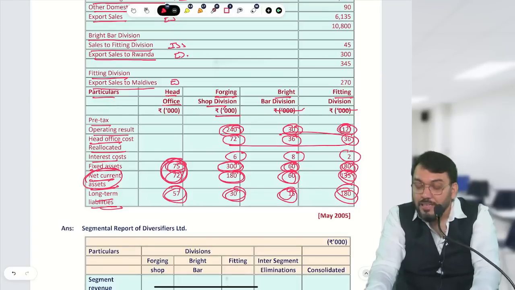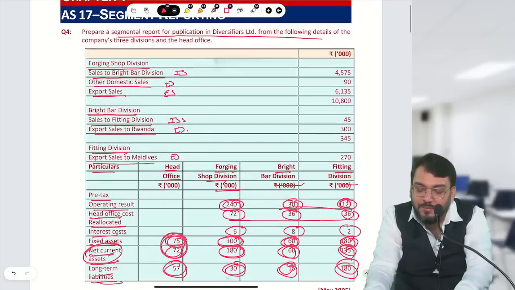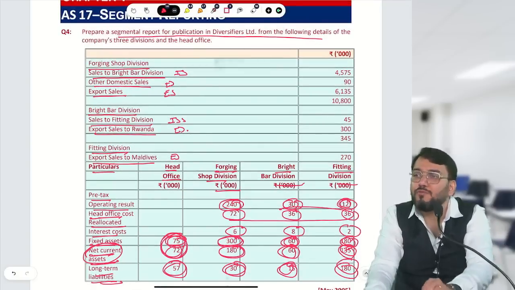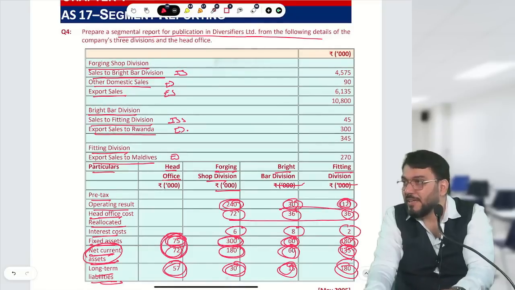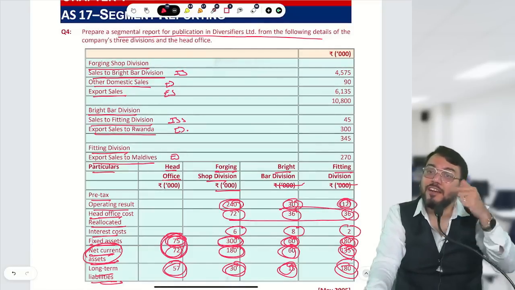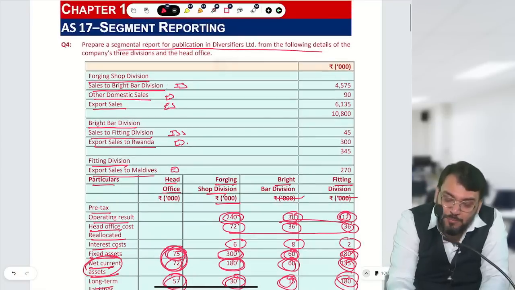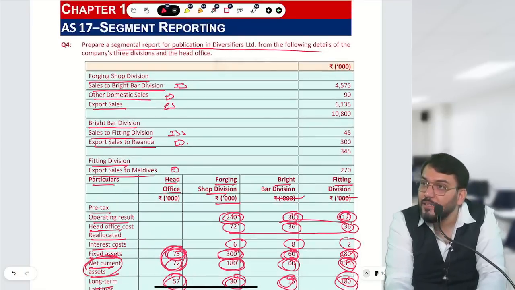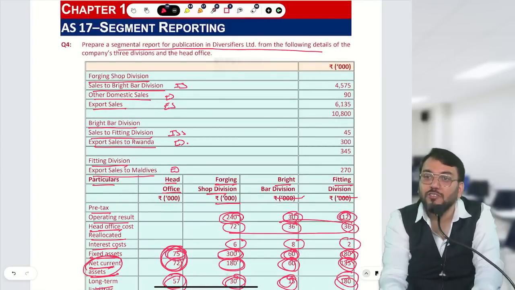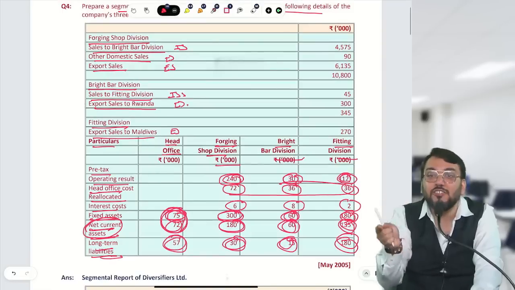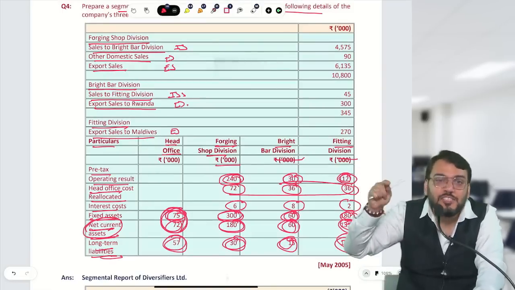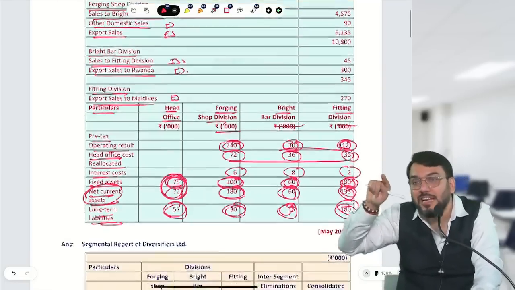Correct. In this, just try to understand, they have given division, but they have given all the information product wise. It means, can I say your secondary segment will be location wise? So you can see they have given some export sale and domestic sale. So what you'll do, external sale domestic wise and export sale wise, you write down in your secondary segment.